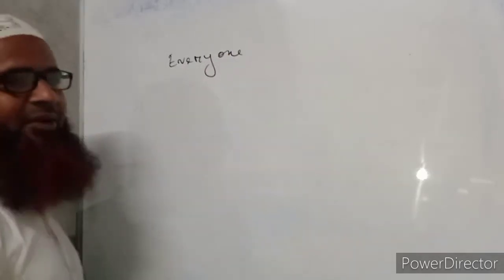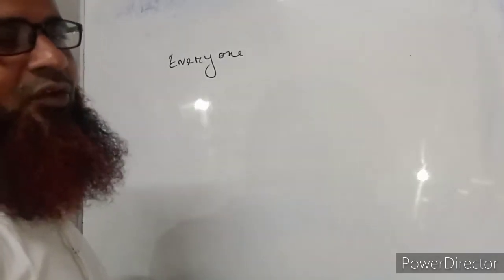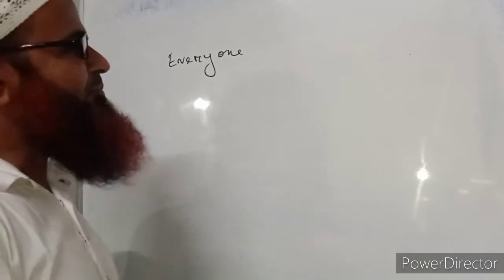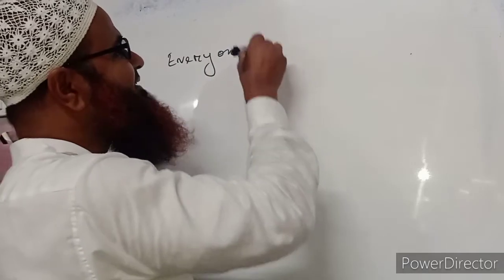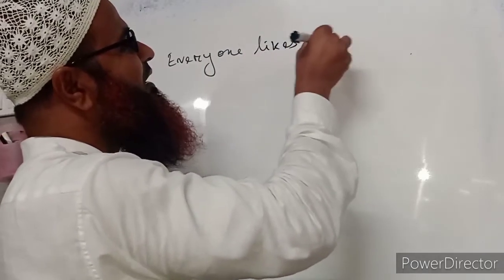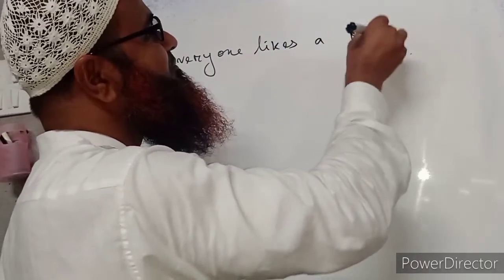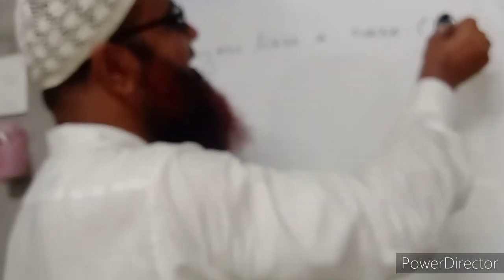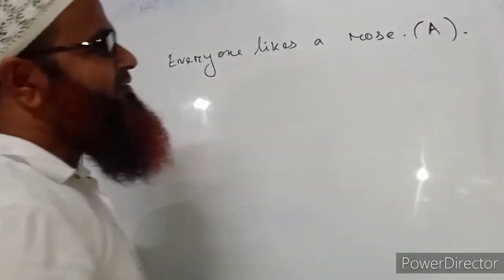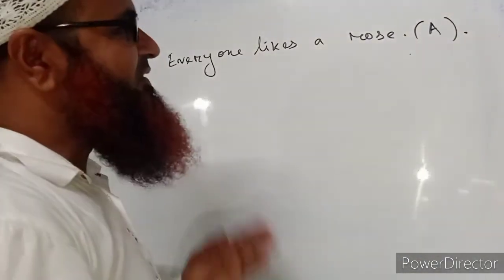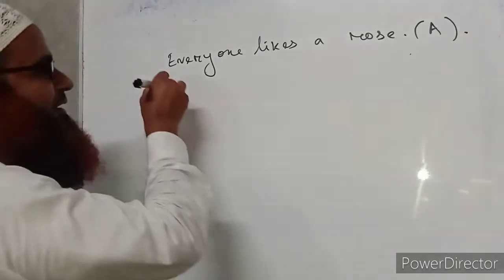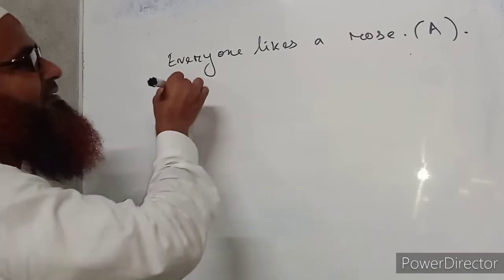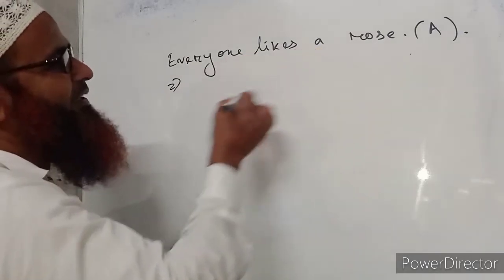Everyone. We may write everyone in place of everybody. We may write every boy, every man, everyone likes a rose. It is also a very good sentence that everyone likes a rose. So what do we write? No one dislikes a rose.